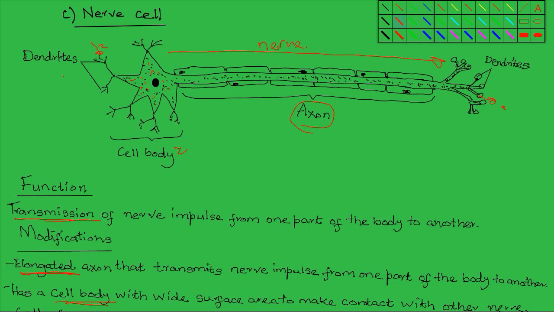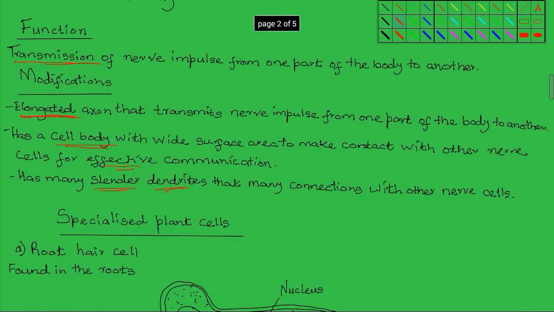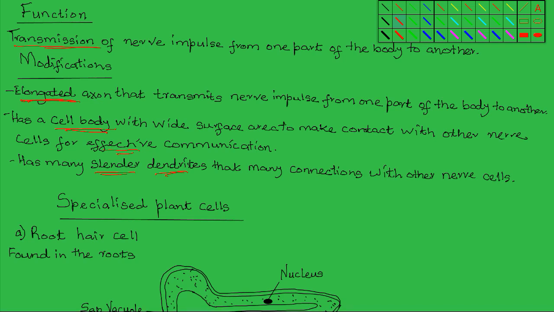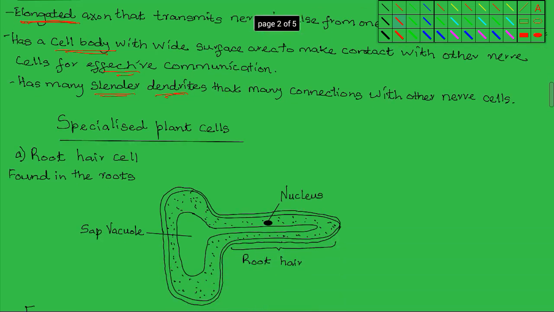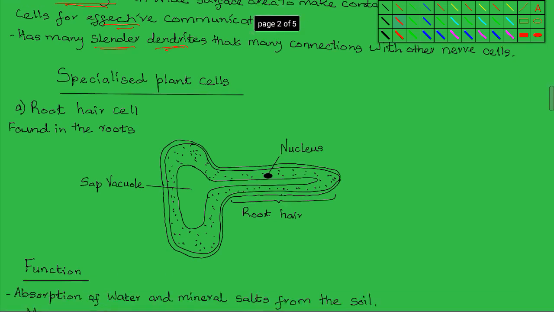So the more the dendrites, the greater the ability of a nerve cell to receive impulses and also to dispatch and distribute them to other nerve cells in the body. Now, those are the specialized animal cells. There are many other specialized animal cells, but we just look at those three to illustrate the process of cell specialization or differentiation. We can also look at a few examples of specialized plant cells.